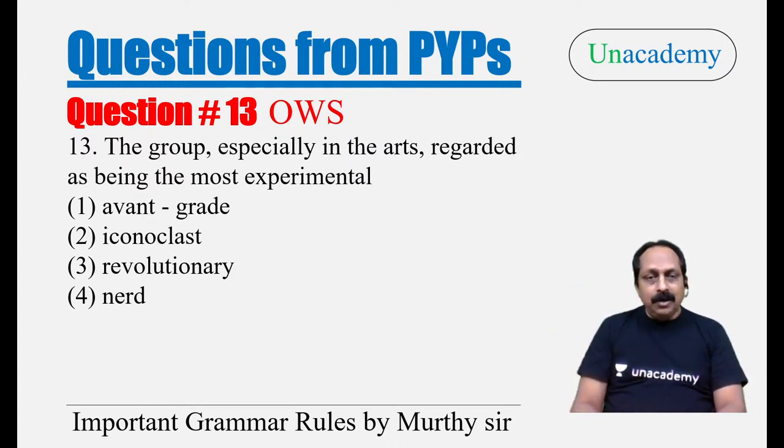Then we use the word iconoclast. And revolutionary, an easy word. Nerd means someone who is good at technology, obsessed with technology. Then we use the word nerd. They are very passionate, obsessed with technology.